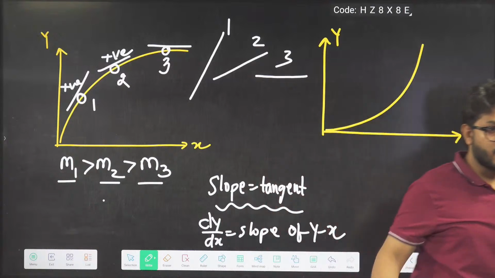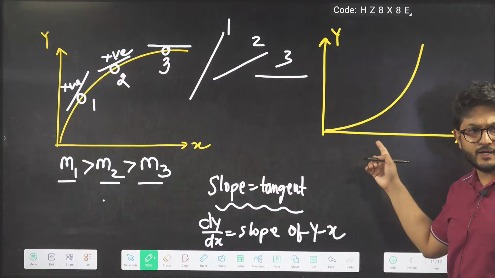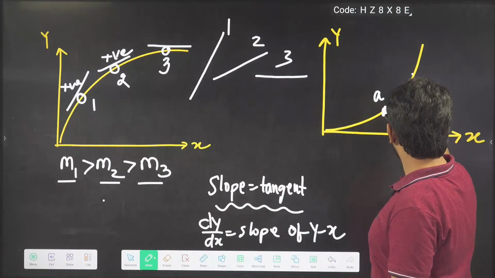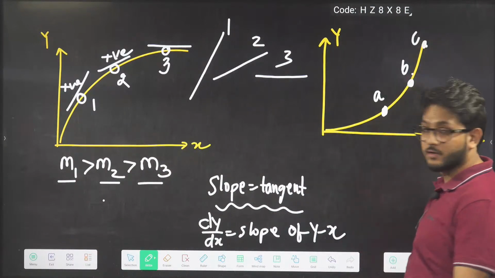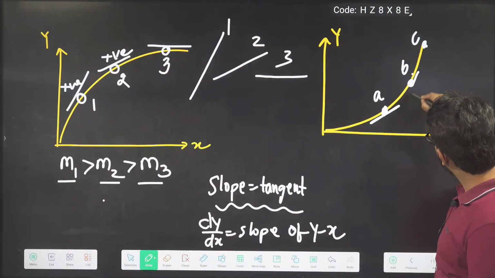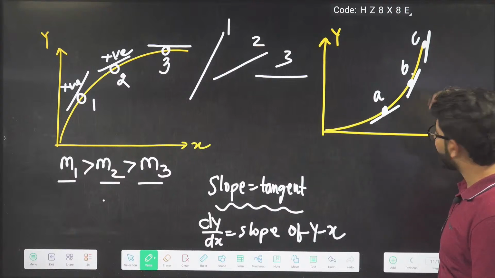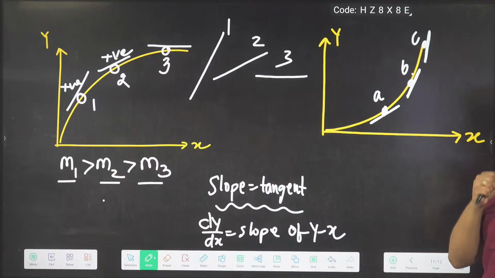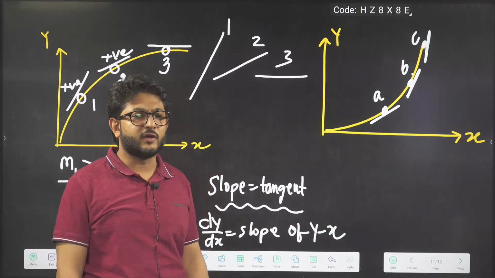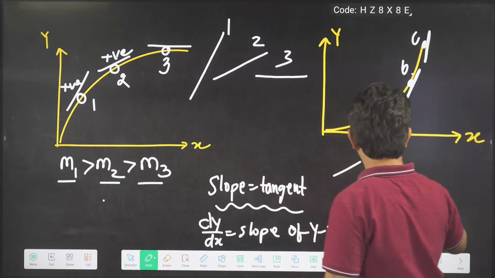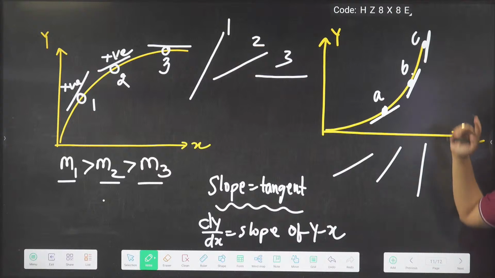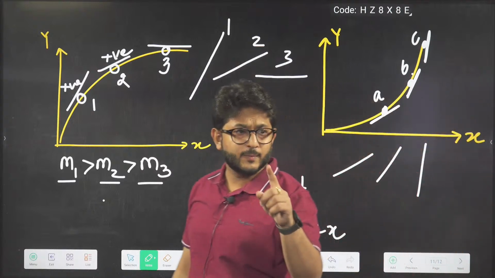Similarly here. Let's focus here, beta, on this point, how to get the answer in this question. Let's say these points are A, B, C. Here what will happen? At A the tangent will be like this, at B the tangent will be like this, at C the tangent will be like this, or not? Where will it be hardest to take your cycle? A, B, C. Look, 3 parts are there. Hard will be here, na, beta. Is it because of height? Are you telling me it is because of height?